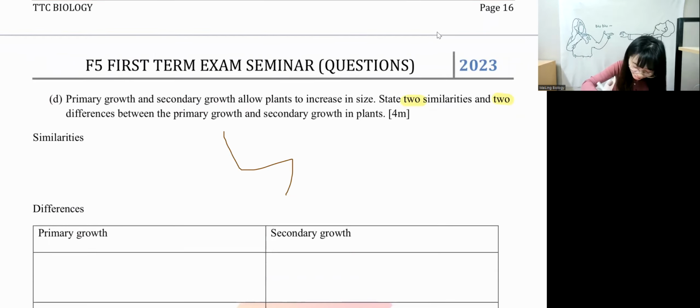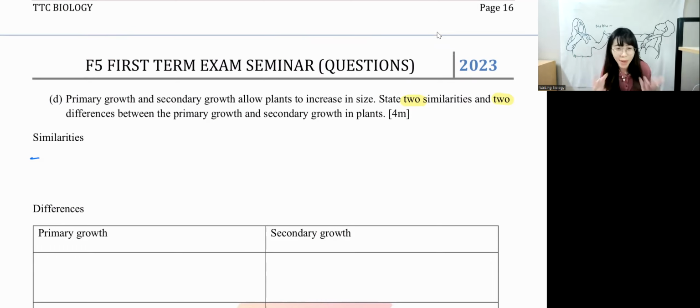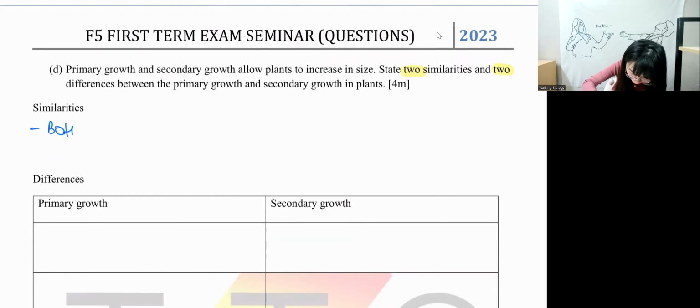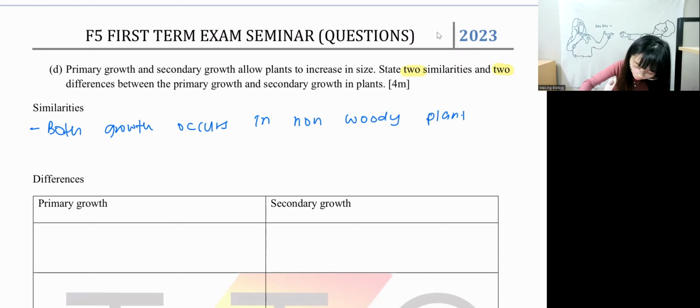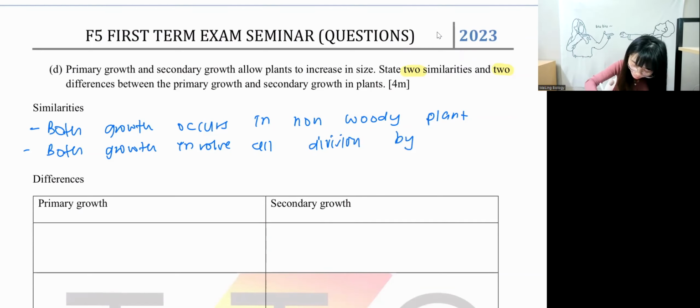Since you wrote 2 already, I'll give you another answer. You can say that it happens in non-woody plants as well. Every plant will carry out primary growth and secondary growth, no matter whether they are woody or whether they are grass or not. As long as they are plants, they will carry out primary and secondary growth. So you can say both growth occurs in non-woody plant. The other one you can say both growth involve cell division by mitosis.